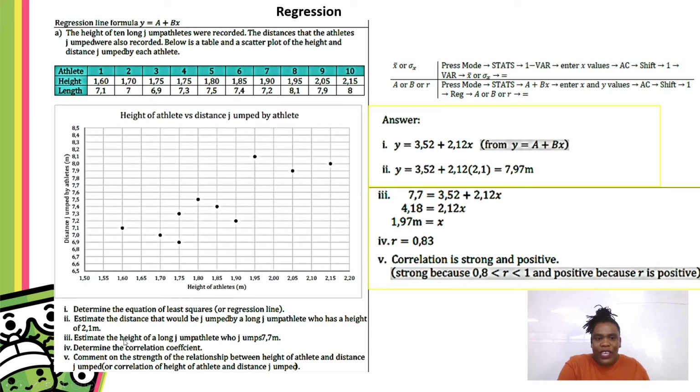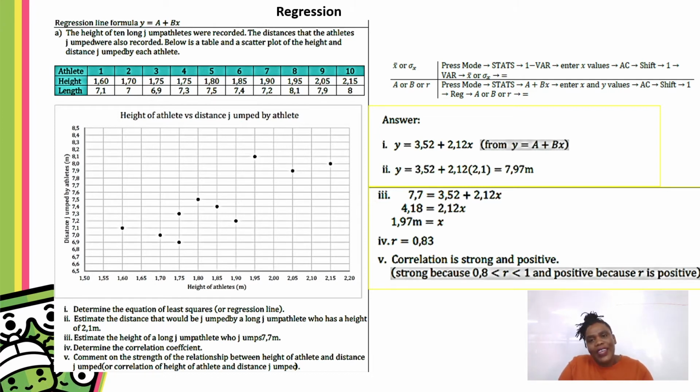What you're given is 7.7 meters, and what you're looking for is the height. So substitute that. You know that your height is your X, and your Y is the length. So at number 3, substitute your 7.7 for length and then use that to solve for X, which is your height. If you look at this question, determine the correlation coefficient. You don't have to do any fancy calculation.